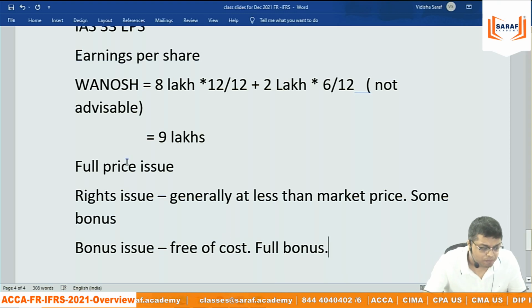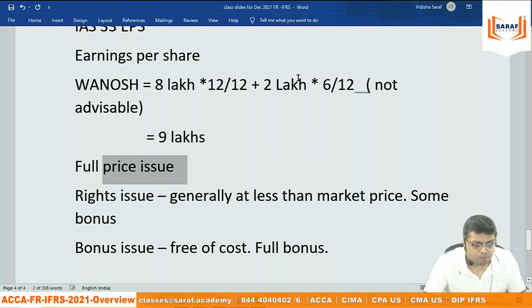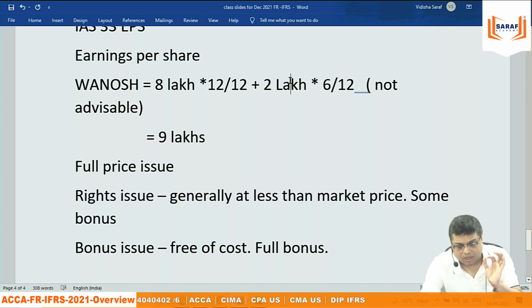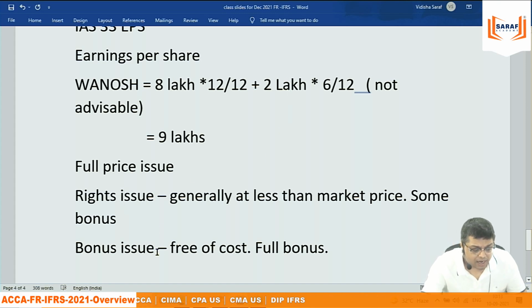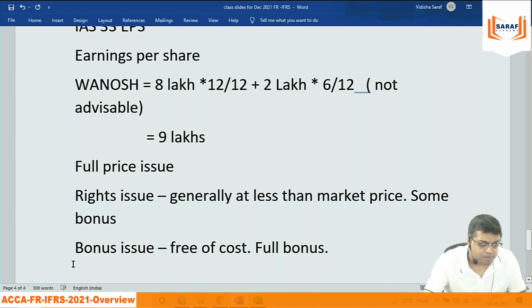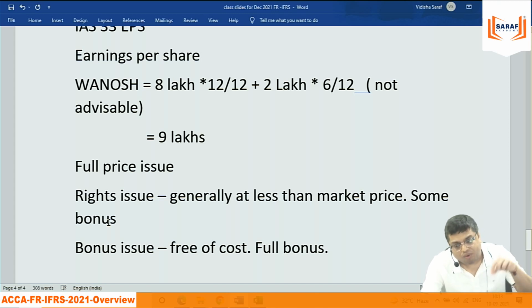In case of full price issue, we have incorporated that it was not from the beginning of the year, but for some part of the year. Here in a rights issue and bonus issue, the timing may be after 2 months or 3 months during the year, which is the timing factor. But at the same time, bonus also needs to be adjusted in EPS. Again, why? There is logic. When I explain the calculation and logic, you will understand.